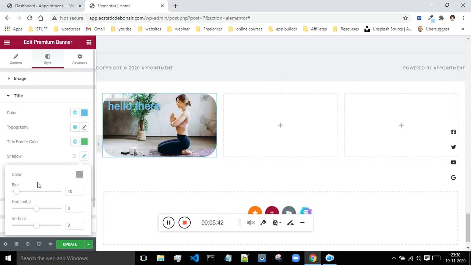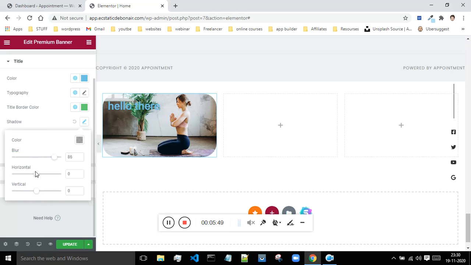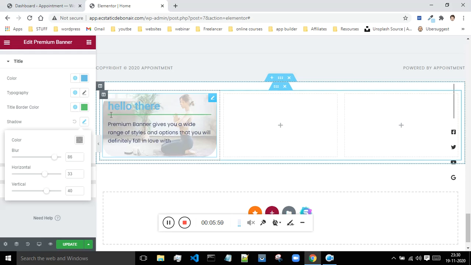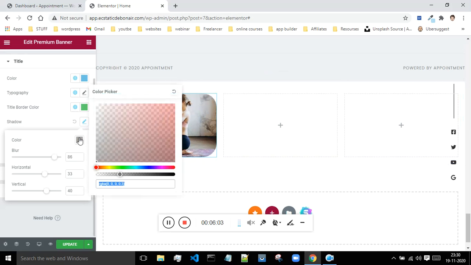I will click on the shadow. I can choose how much blurrier I want my shadow to be, from the vertical height, how far I want my border to be, and from the horizontal vertical height. These are the two options. So as of now, as can be seen, there is no shadow, because I have to choose the color of my shadow. I will choose dark.